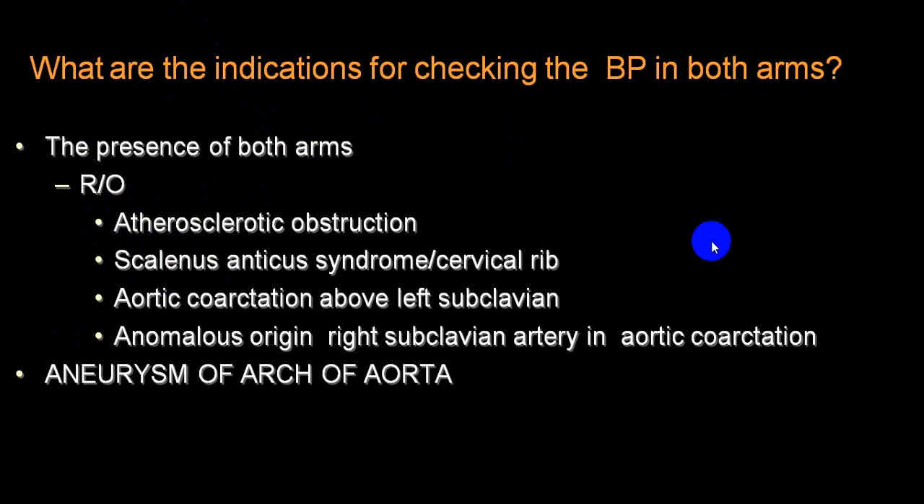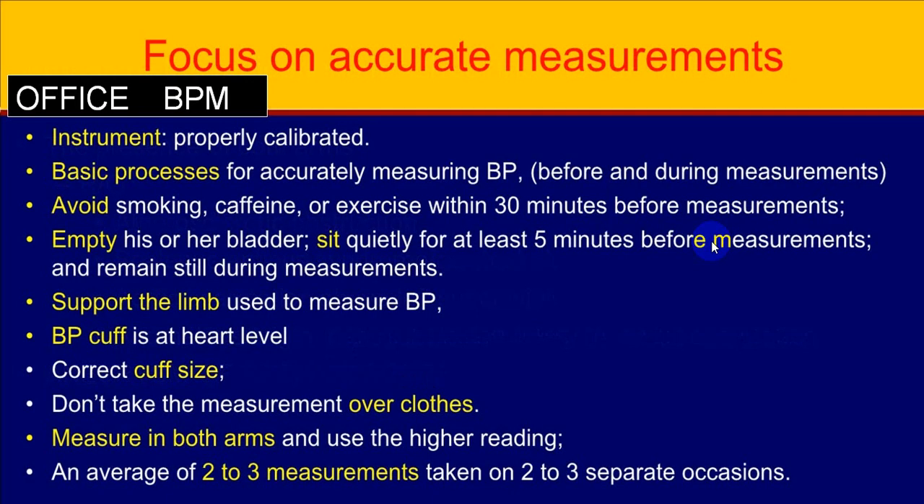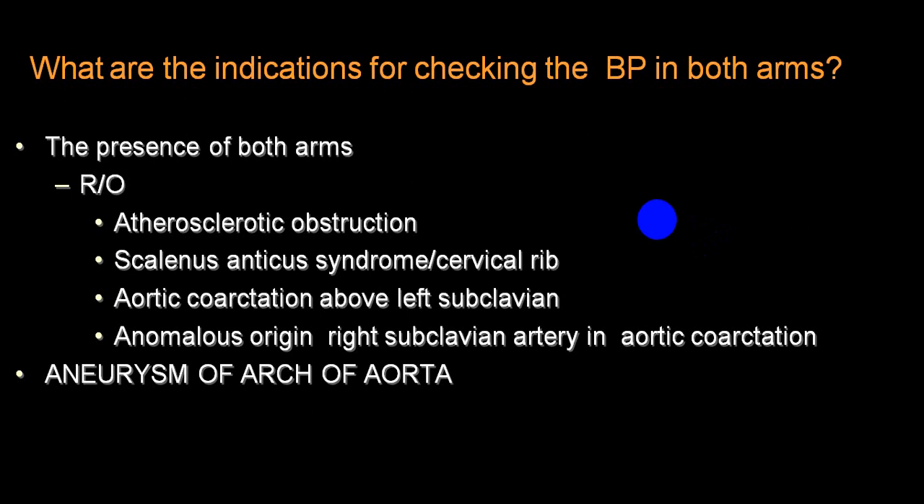Just going through this slide, if there is atherosclerosis of the right subclavian, the blood pressure in the right upper limb will be low. If a right side cervical rib is compressing my right subclavian, again the blood pressure in the right upper extremity will be low. Right side scalenus anticus syndrome, right upper limb. Take it for granted, if it is on the left side, the left upper limb blood pressure will be low.